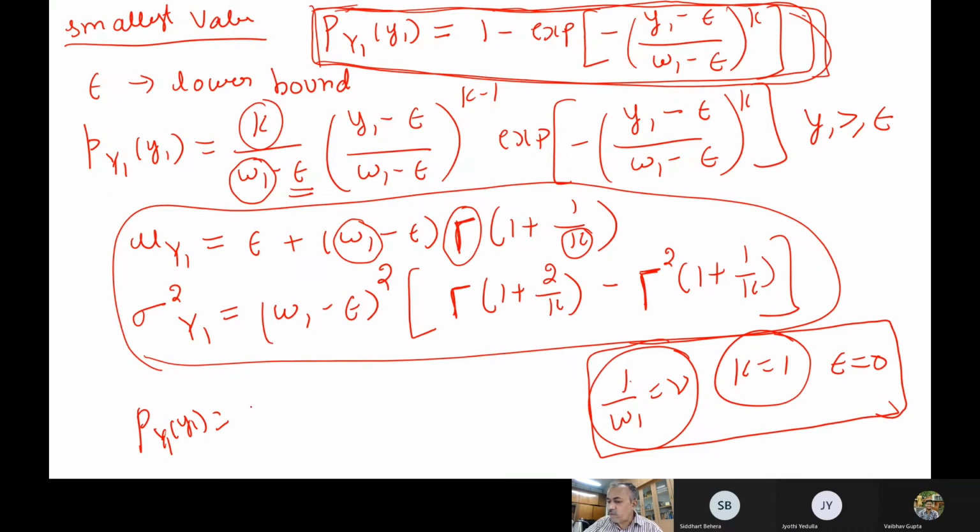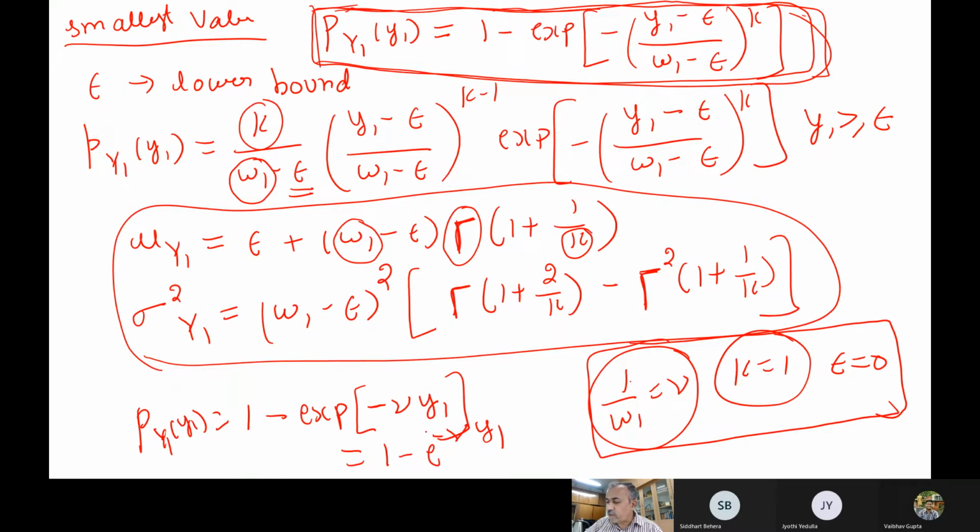What do you get? P y1 of y1 is 1 minus e to the power of minus nu times y1. You followed?